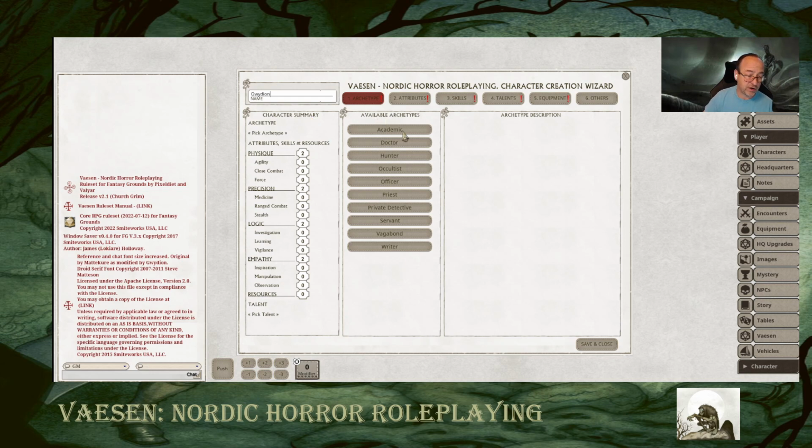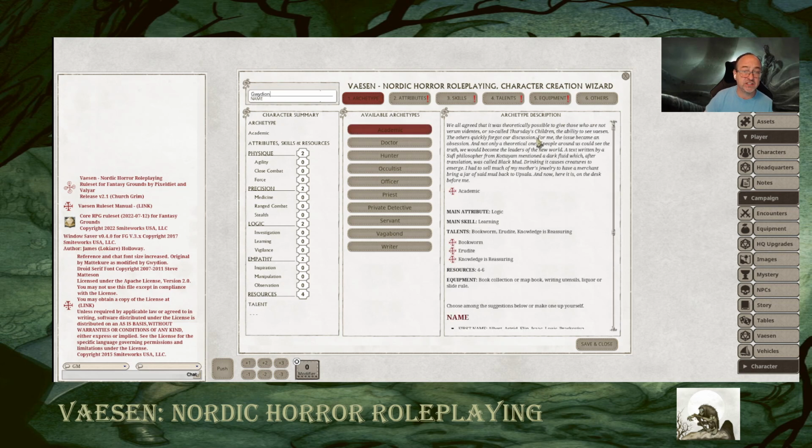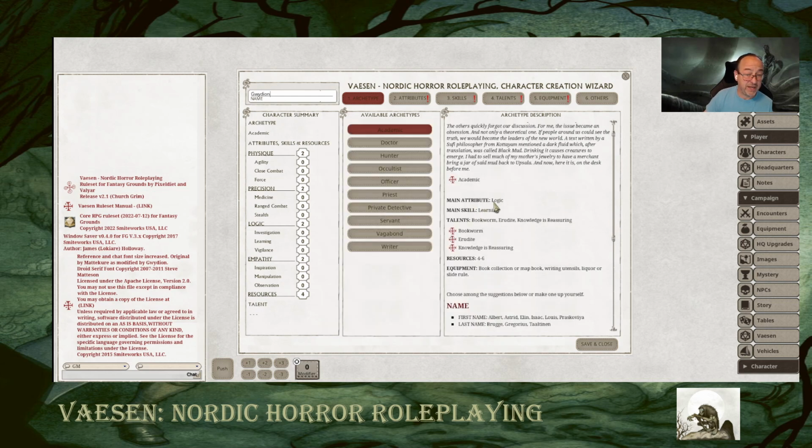So you have all of the archetypes. These are all of the archetypes available in the core rulebook for Vaesen. If you click on each of them, it gives you a description. This is exactly what you'd see in the core rulebook. If you want to see an image of the academic, click on the image. It tells you the main attribute.